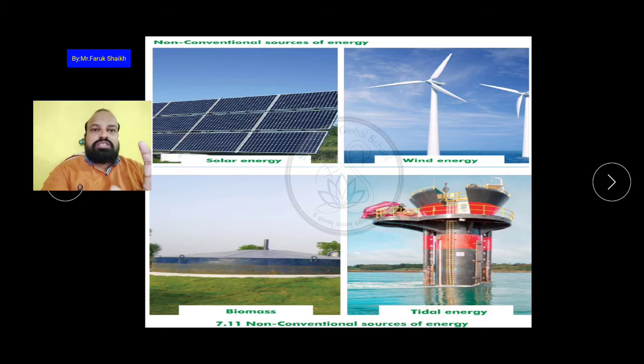In producing this electricity we do not use any petrol, so no pollution or smoke is released into the environment. So these are the eco-friendly resources which produce energy or electricity. These are called non-conventional sources of energy.